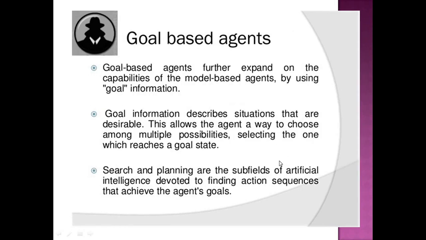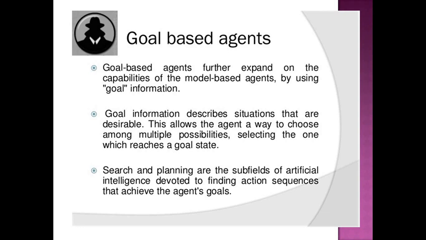The third agent is called the goal-based agent. For each and every action the agent performs, it generally follows 4 basic steps. The first step is the initial state, where the particular action has to start. The second we call the successor state: what is the next move that the agent has to make?